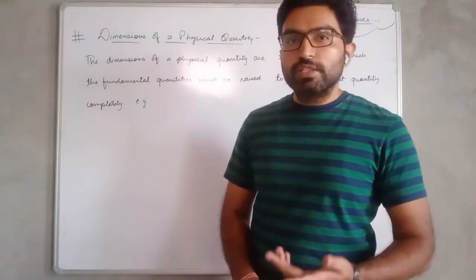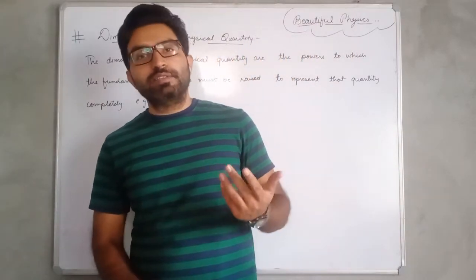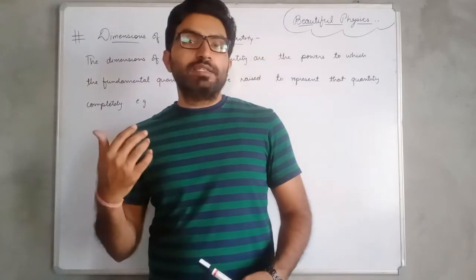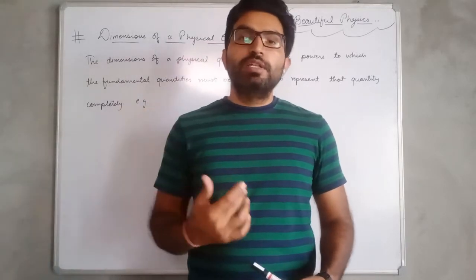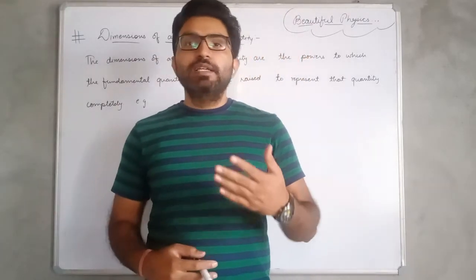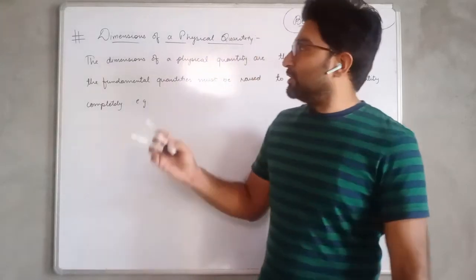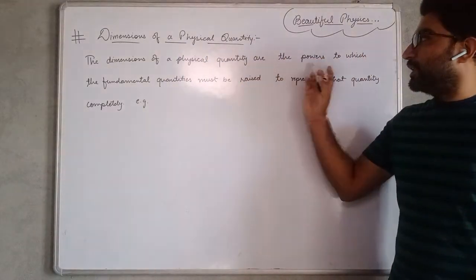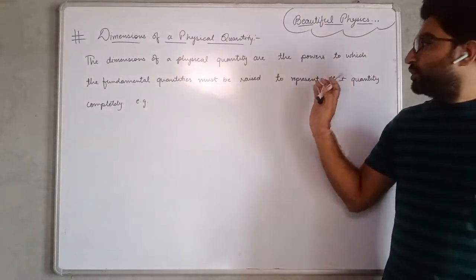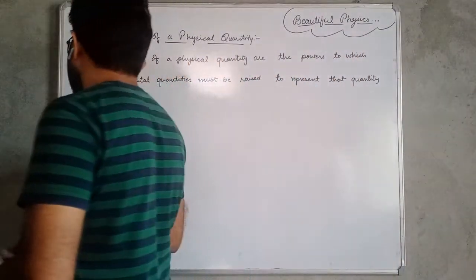The dimensions of a physical quantity are the powers to which the fundamental quantities must be raised to represent that physical quantity completely. मतलब कि हमें क्या करना पड़ता है कि कुछ फंडामेंटल क्वांटिटीज की पावर्स को राइज करना पड़ता है किसी भी एक गिवन फिजिकल क्वांटिटी को रिप्रेजेंट करने के लिए. Okay, the dimensions of a physical quantity are the powers to which the fundamental quantities must be raised to represent that quantity completely. Okay, let's take an example of density.